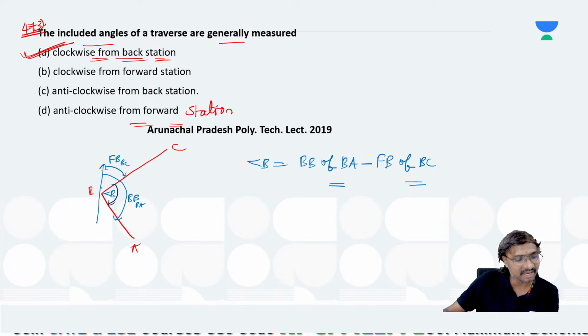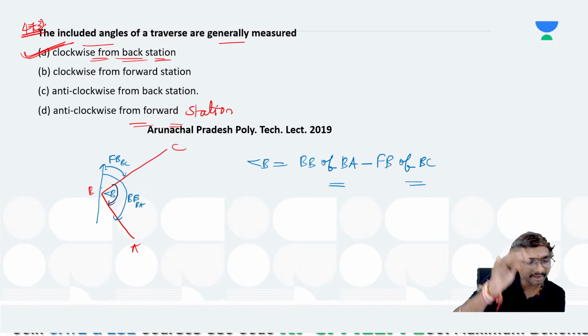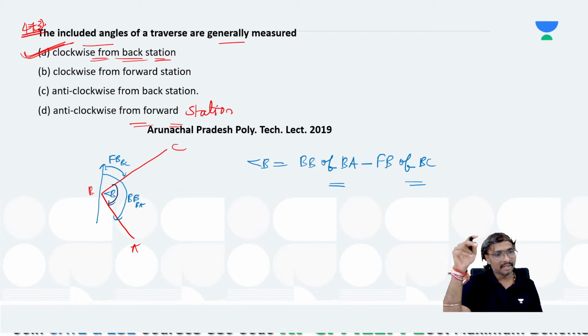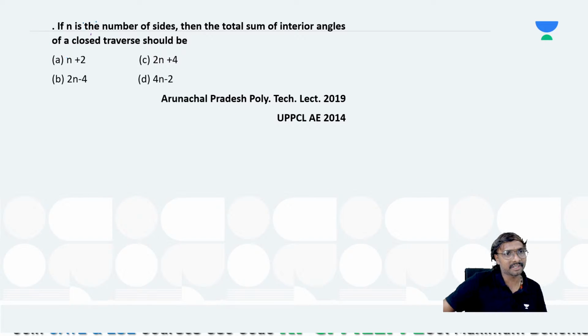Generally, we are calculating it in the clockwise direction only from this formula. Clockwise direction from the back station, the previous station, right? From this station, B station only. So which one is mostly correct? Option A will be mostly correct. You may get a doubt, sir, can't we use that D method? Yes, you can use the D method also, but generally it is not preferred. We are using the first method only by default. Okay, right? 474, select the answer.